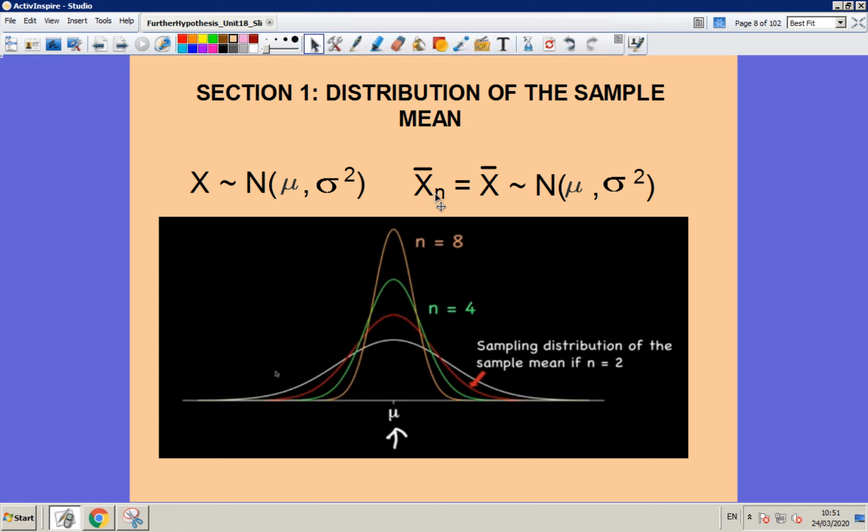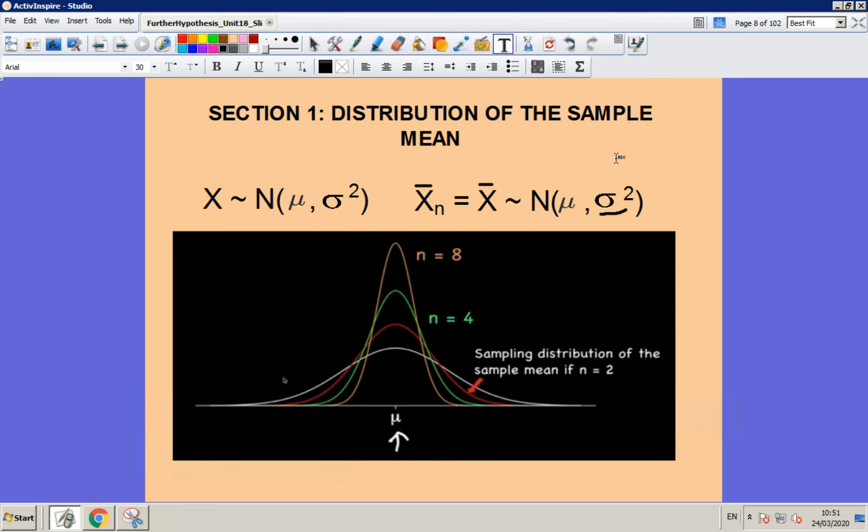In this case, it would be x bar 4, and that turns out to be normally distributed with a mean that is equal to the mean of the full population, and a variance which is equal to sigma squared divided by n. Sorry, let me just put that in there.